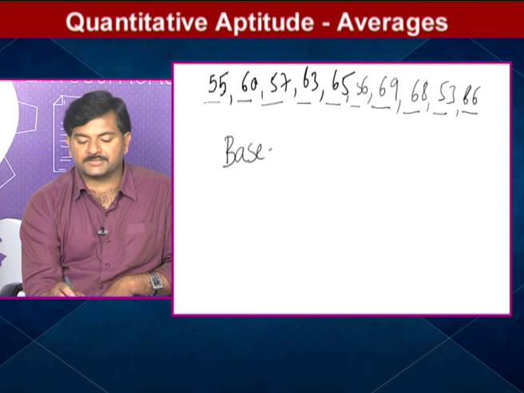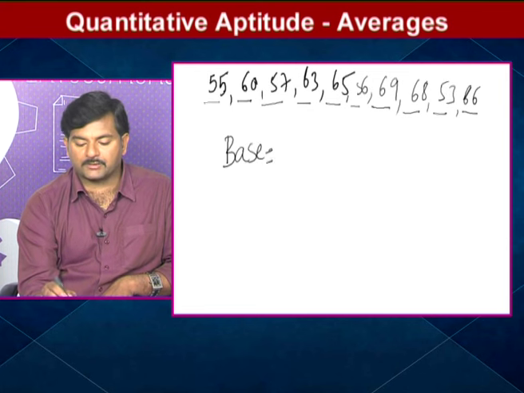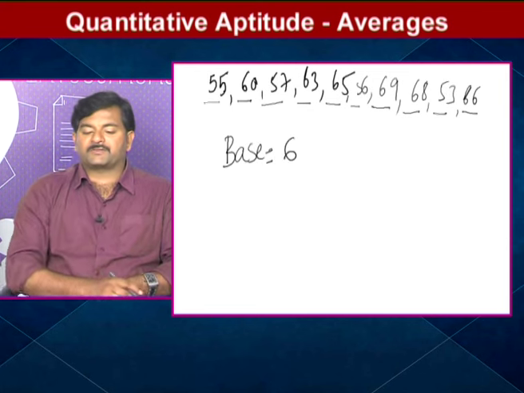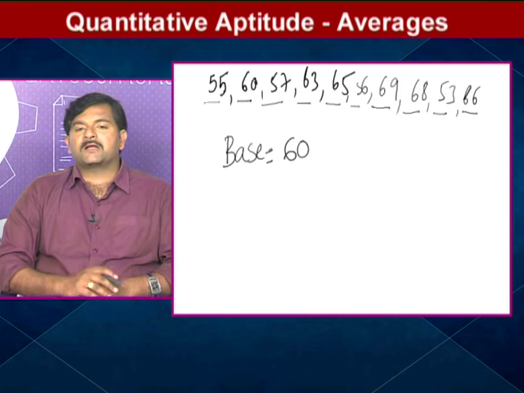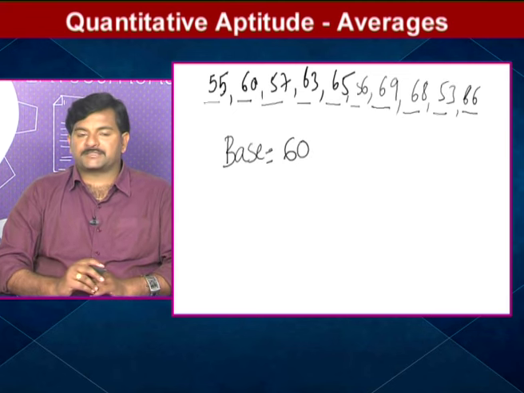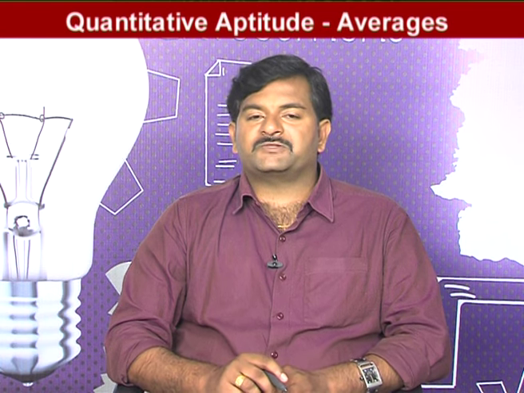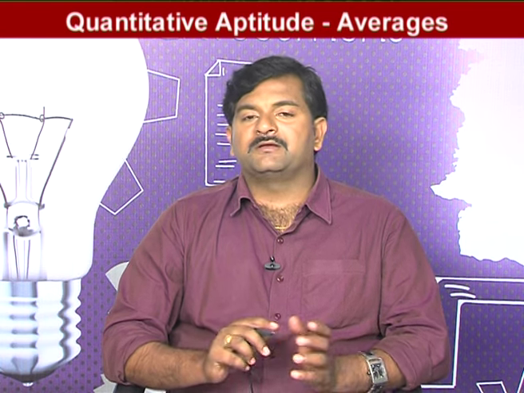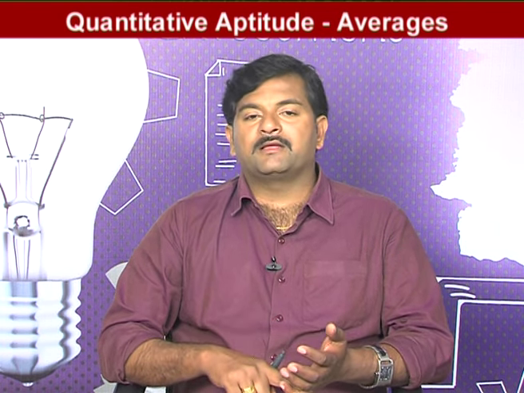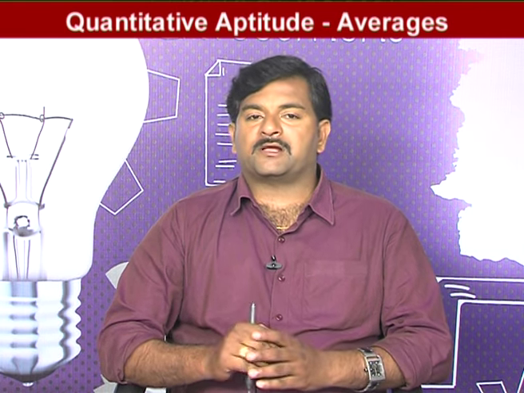That's why we will consider our base as 60. Usually a base must have two properties: one, it must be divisible by 10, and secondly, this base must be very close to all the given observations.